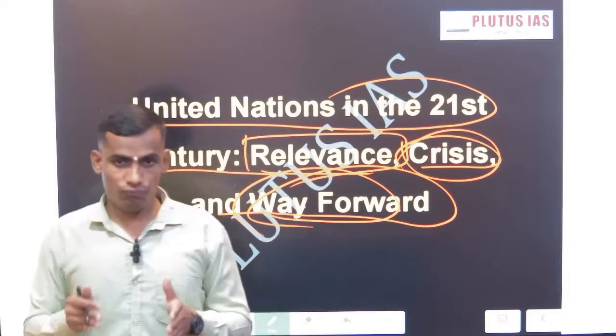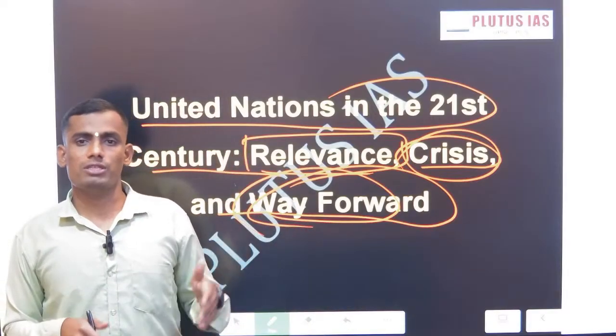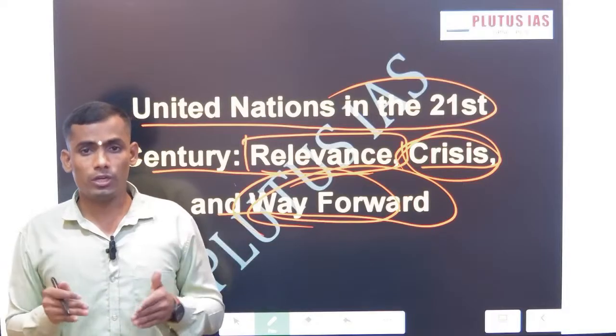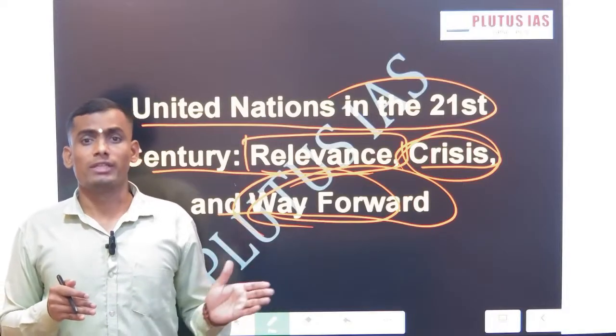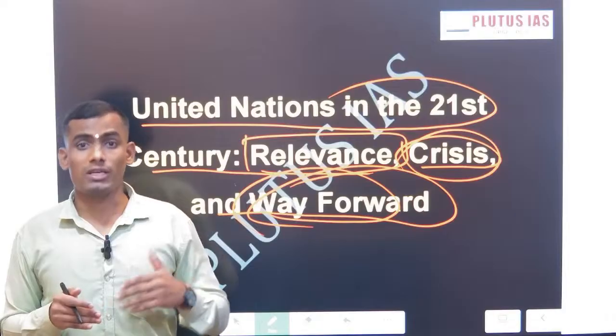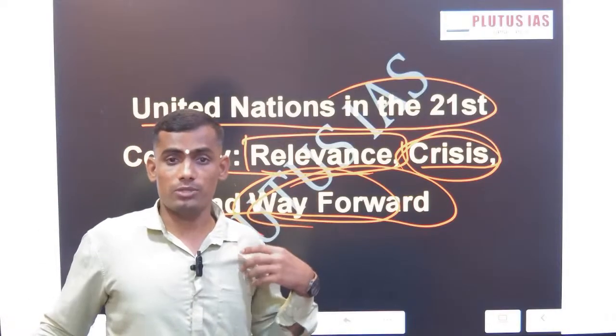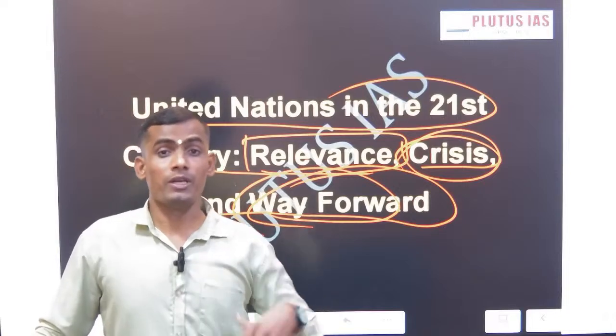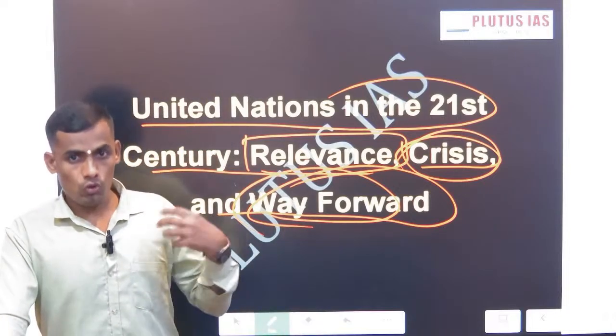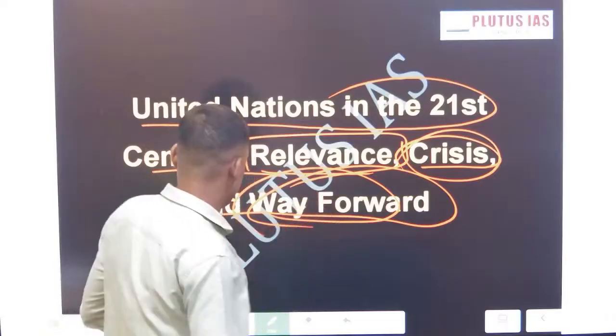But if we see the Gaza crisis, the Ukraine crisis, the Thailand Cambodia issue, the Greenland issue, the Canada issue, the migration issue, and the climate refugee crisis, all this raises questions on the UN's relevance.